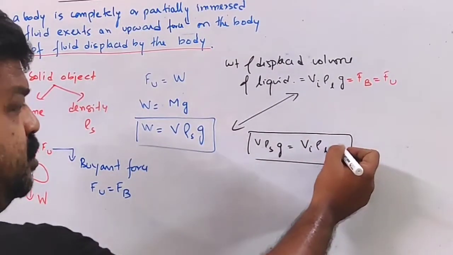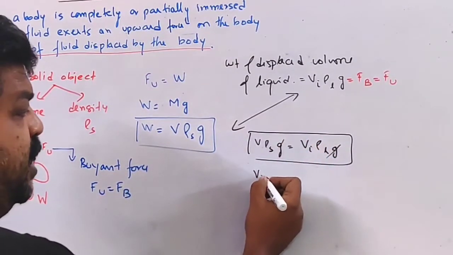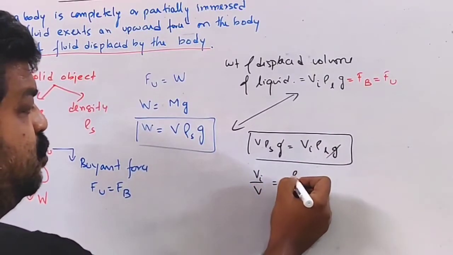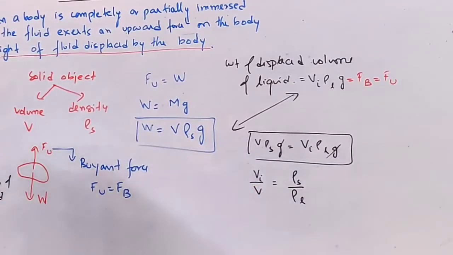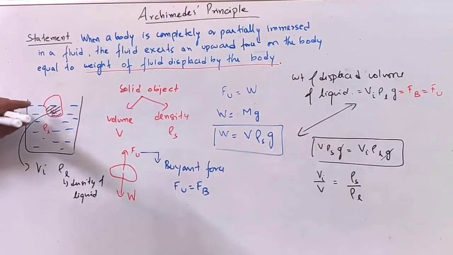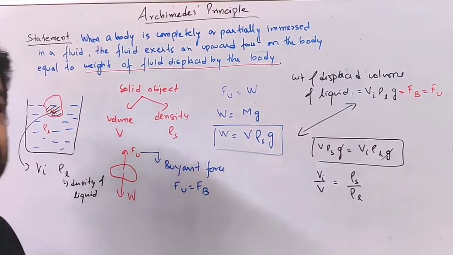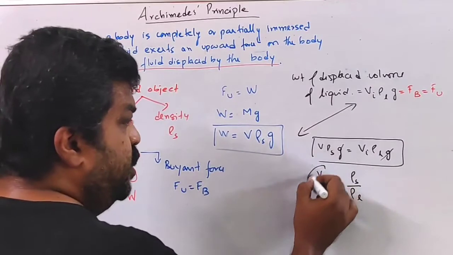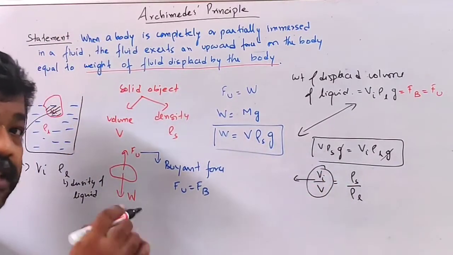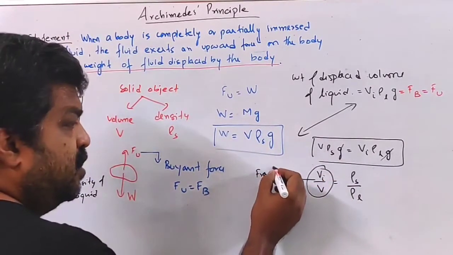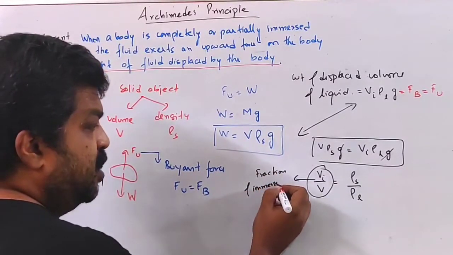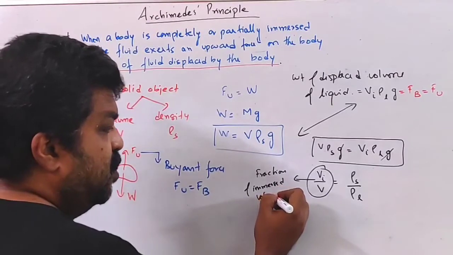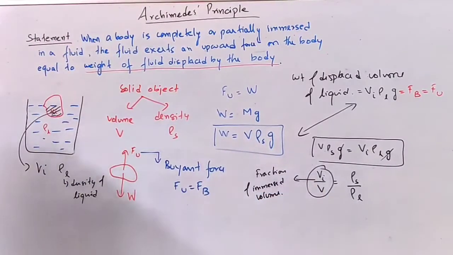The g cancels out, so Vi by V is equal to rho s by rho L. Vi is the volume immersed inside the liquid and V is the total volume, so this quantity represents the fraction of the immersed volume of the solid object.